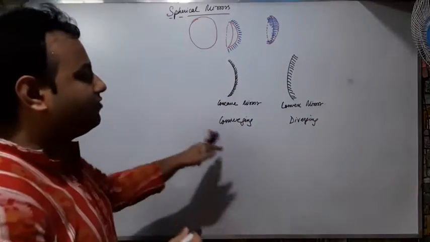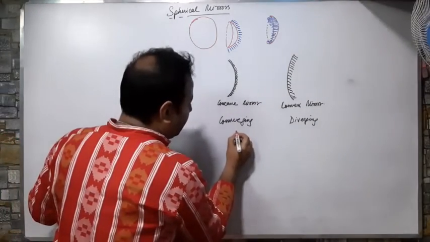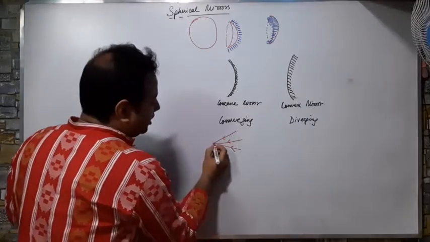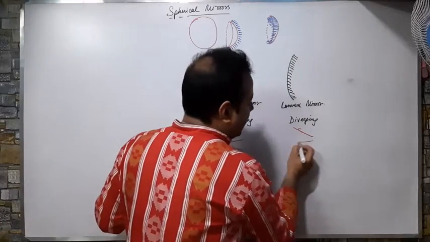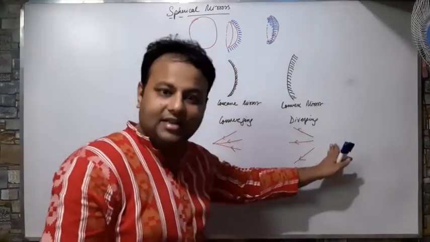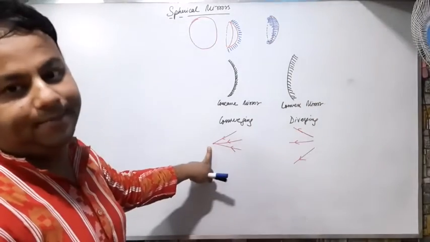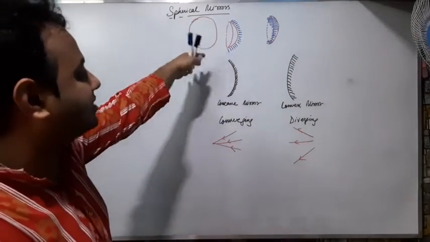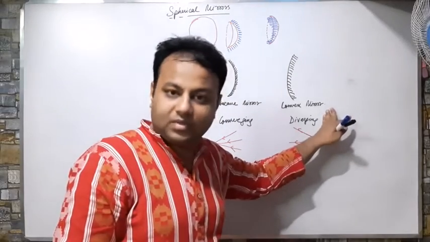So what is the meaning of converging and diverging? I told you earlier that converging means it will connect all the rays to a single point. And diverging means it will scatter away all the light. So this mirror scatters away the light and this mirror brings all the light to a single point. Correct? So this is the basic difference between our two spherical mirrors, the concave mirror and the convex mirror. Sahi hai?